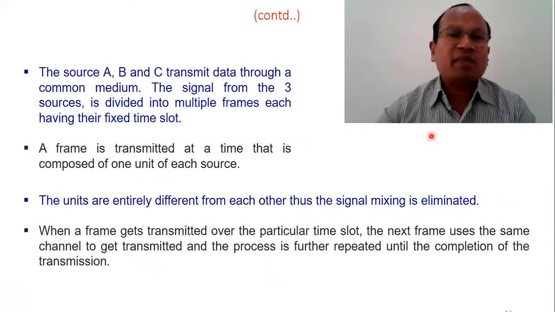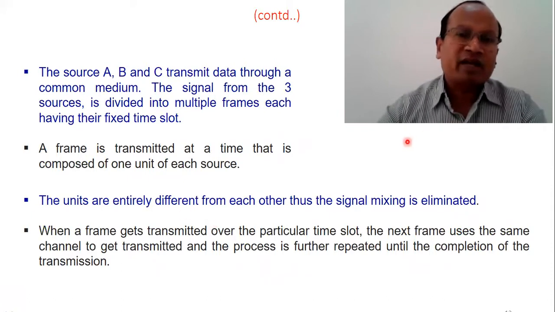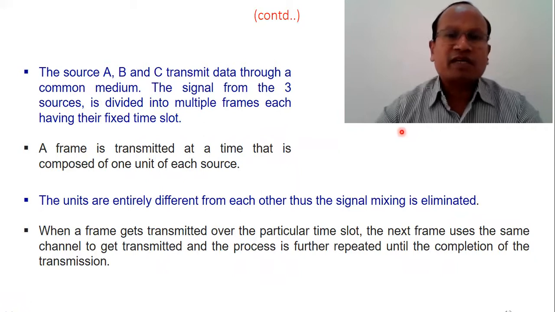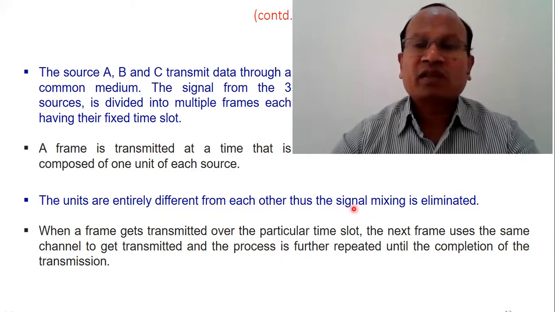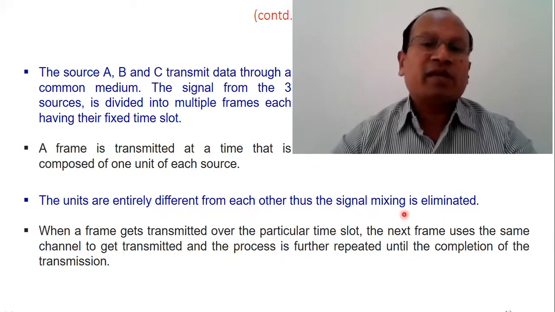The sources A, B, C, D transmit data through a common medium. The signal from the sources is divided into multiple frames, already explained. A frame is transmitted at a time that is composed of one unit of each source, all right? And the units are entirely different from each other. The signal mixing is eliminated.